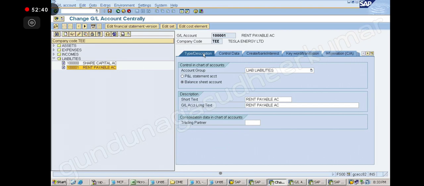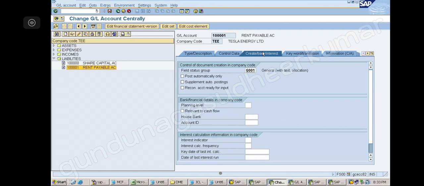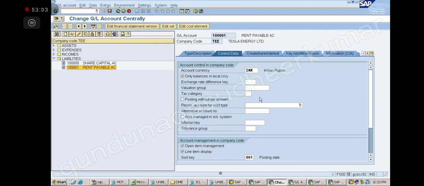Whatever you have done in FB50, the same thing you create as a recurring document every month. Okay, done? Completed? Yes, sir.